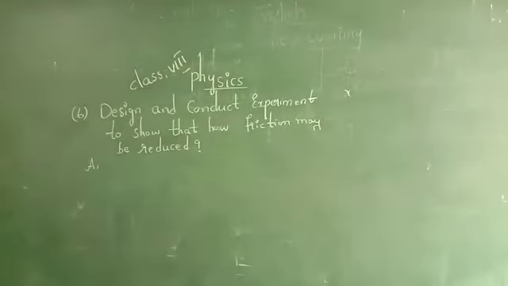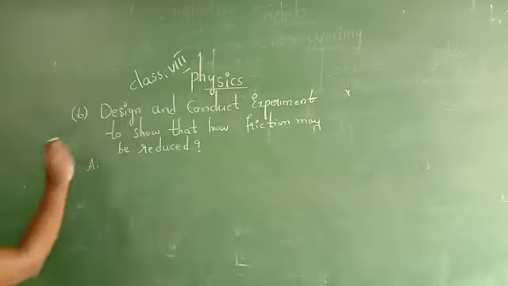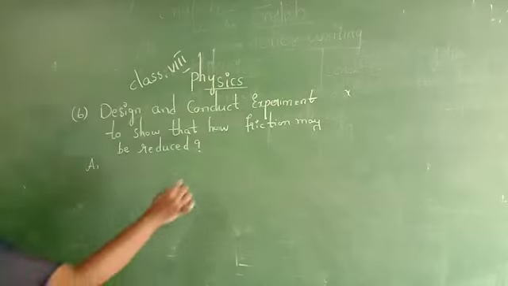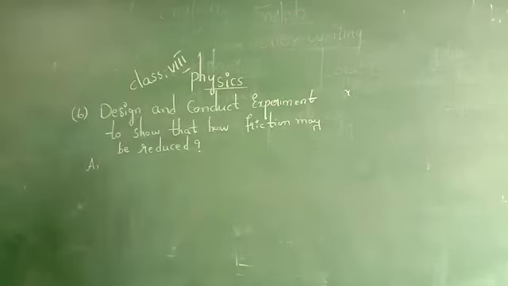Look at the revision questions. I am going to give you today 4 question answers. Class 8th, 6th question. Design and conduct an experiment to show how friction may be reduced. If excess friction is present, it has to be reduced to a normal level. So how are we able to reduce the friction?